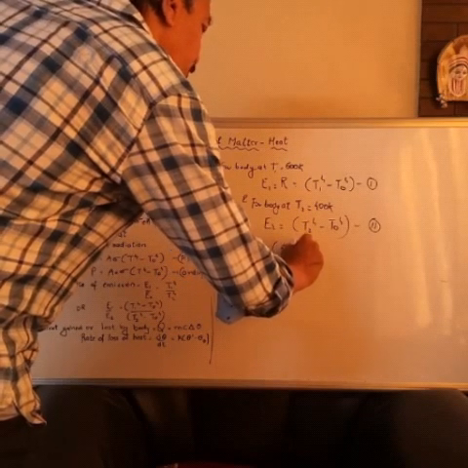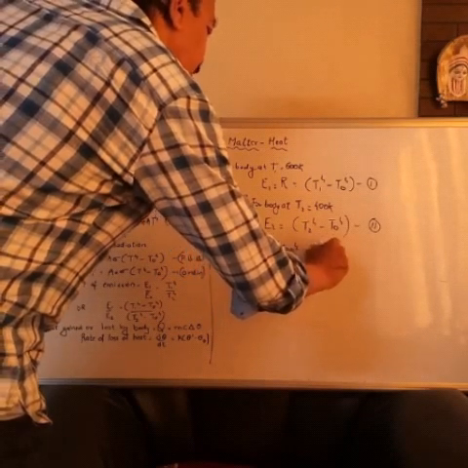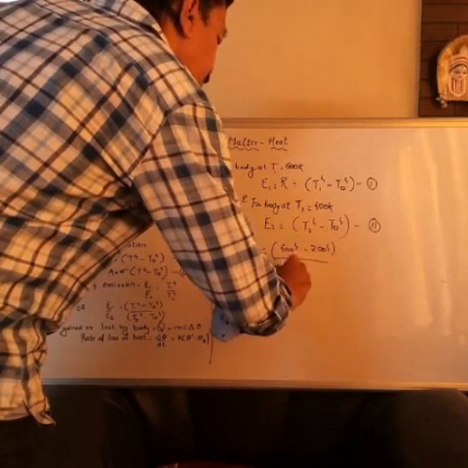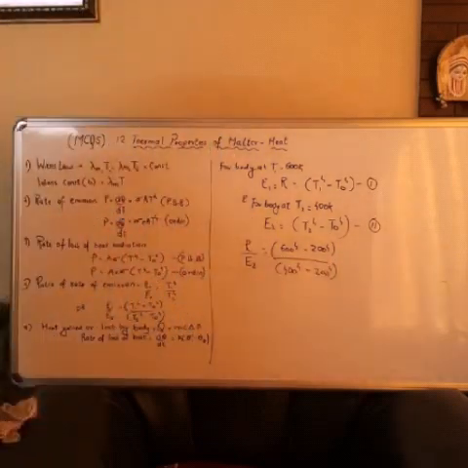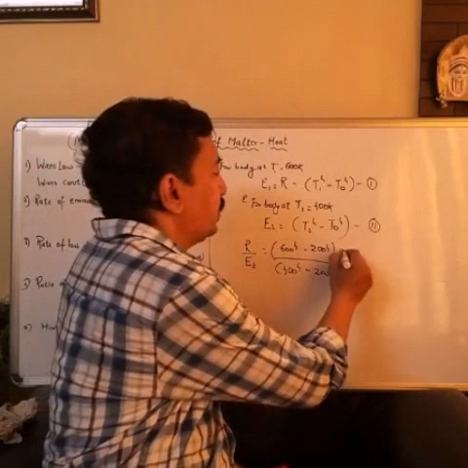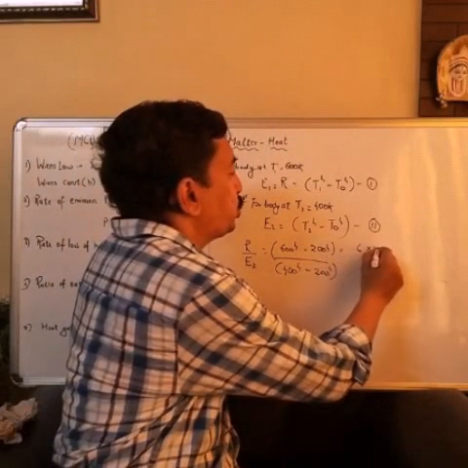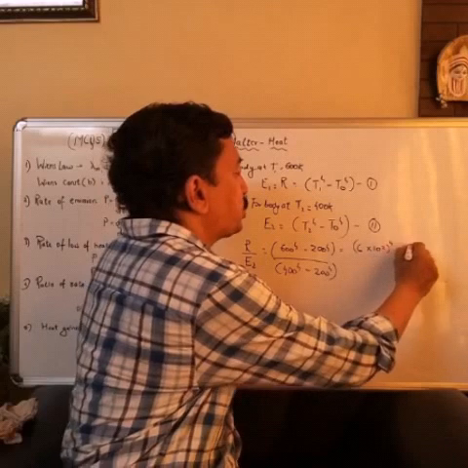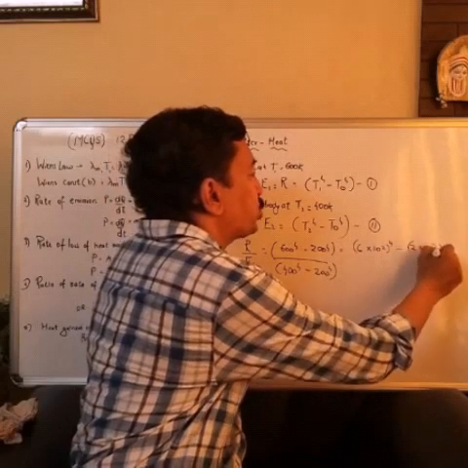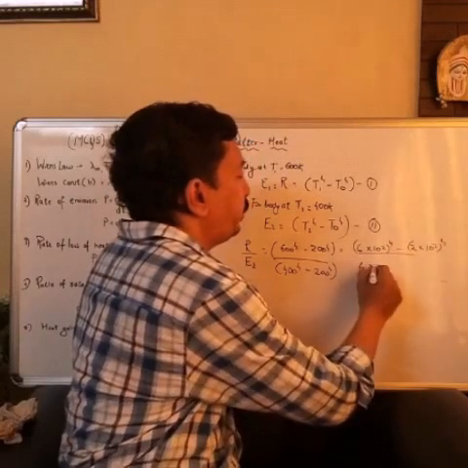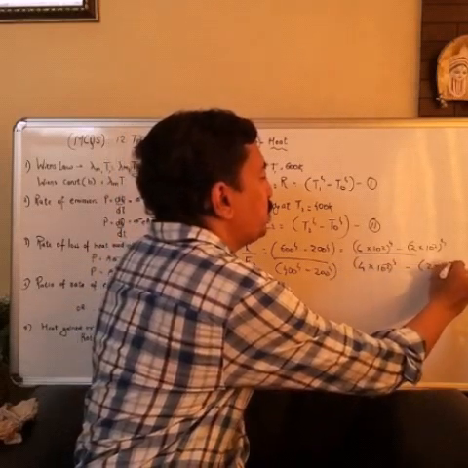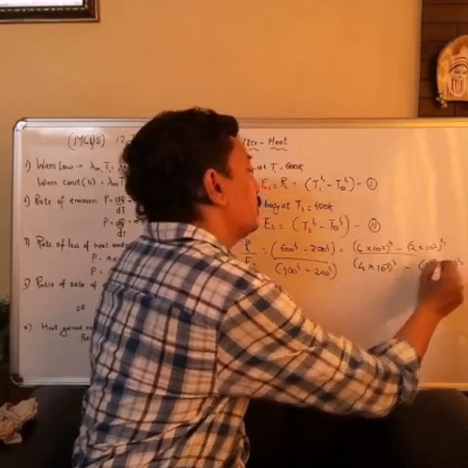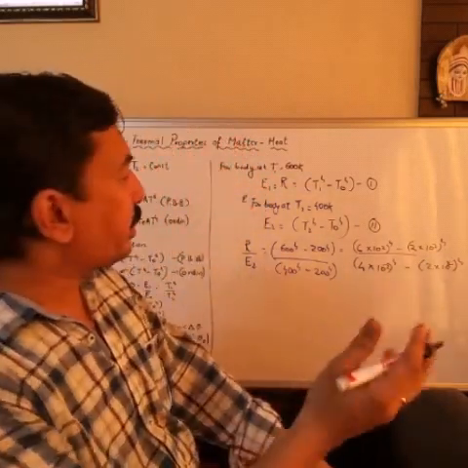600 raised to 4 minus 200 raised to 4 upon 400 raised to 4 minus 200 raised to 4. Now I can write this as 6 into 10 raised to 2, raised to 4, minus 2 into 10 raised to 2, raised to 4, upon 4 into 10 raised to 2, raised to 4, minus 2 into 10 raised to 2, raised to 4. Now 10 raised to 2 raised to 4 is common.